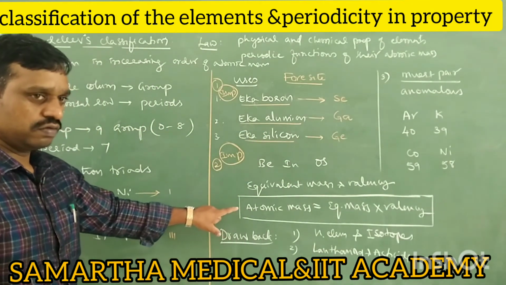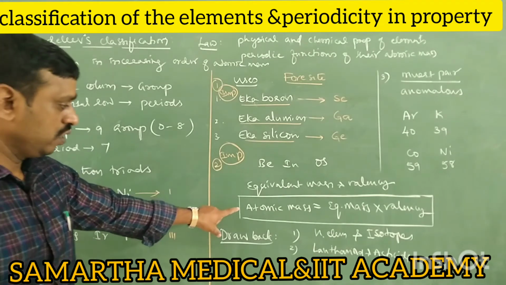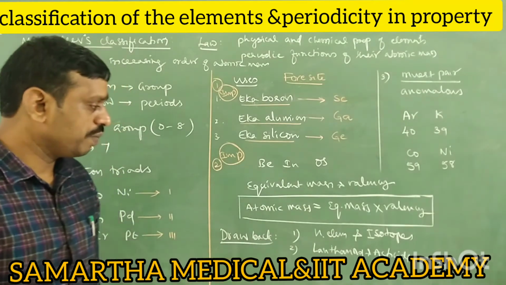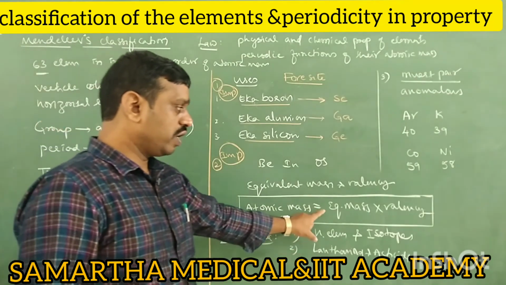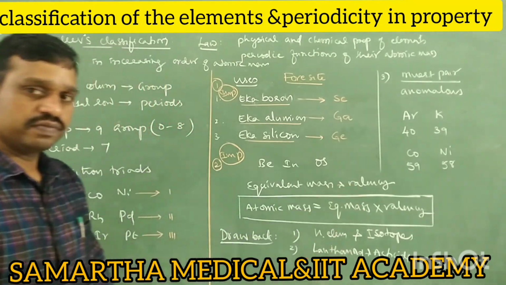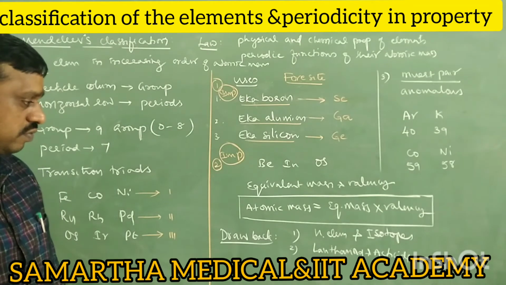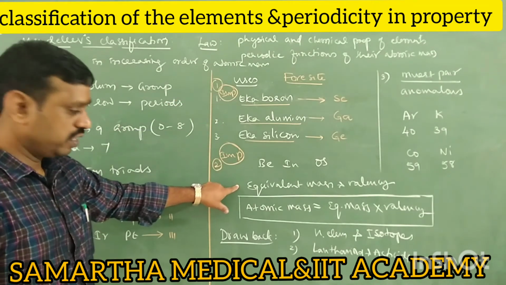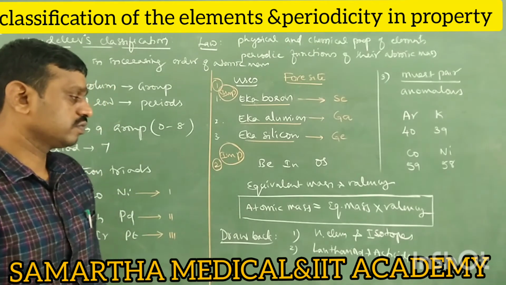Write this relation: atomic mass equals equivalent mass into valency. Okay, so these two are the uses. Next, drawbacks.